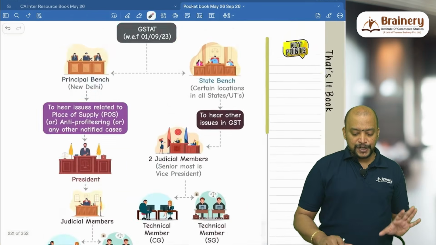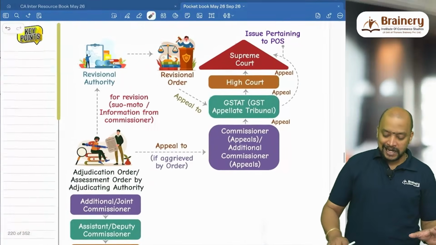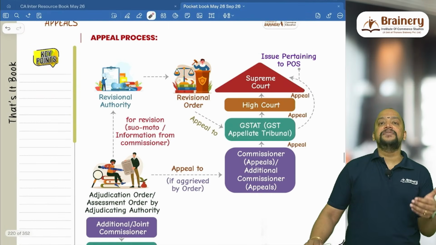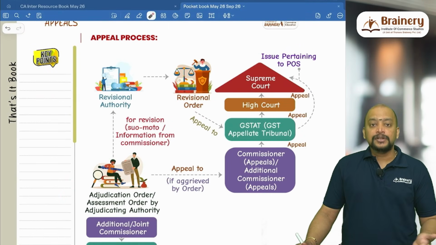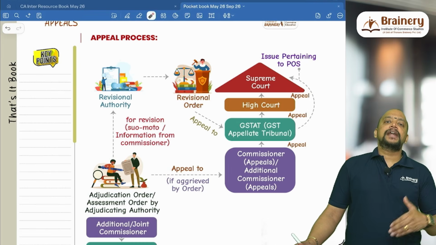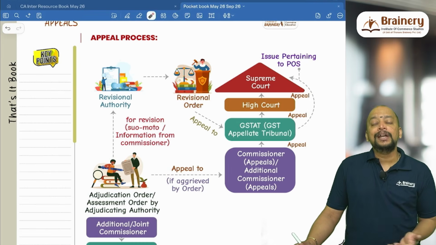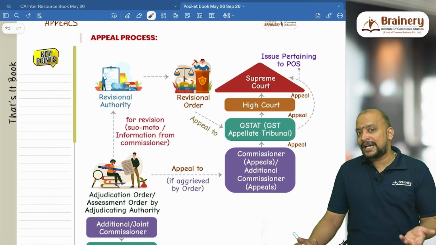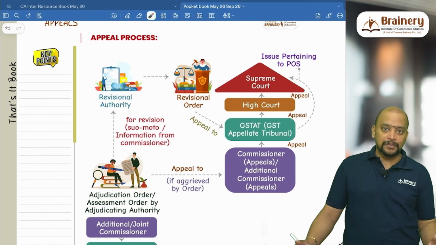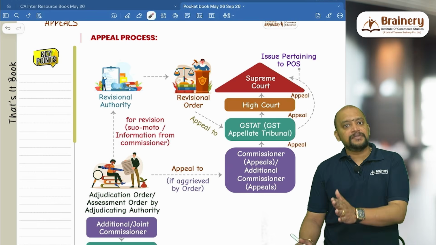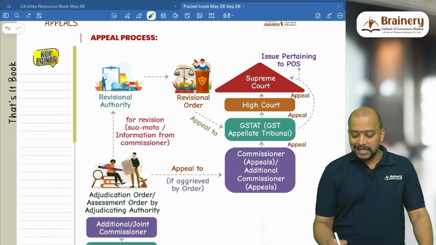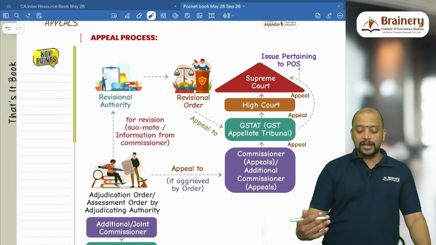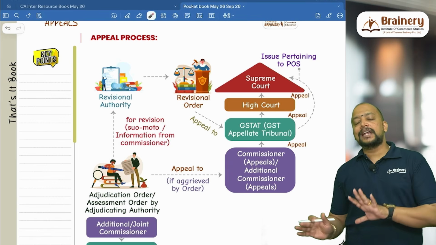Okay, so that is with respect to this. So this can be tested in exam. Then there is something called the revisional authority. Whenever the adjudication authority passes the order, that particular order may be taken up for revision by the revisional authority, suo motu or based on information from the commissioner, and the revisional authority will pass the revisional order. Against the revisional order also, appeal will be made to the GST Appellate Tribunal, and thereafter the High Court, and thereafter the Supreme Court. Here again, the same story.